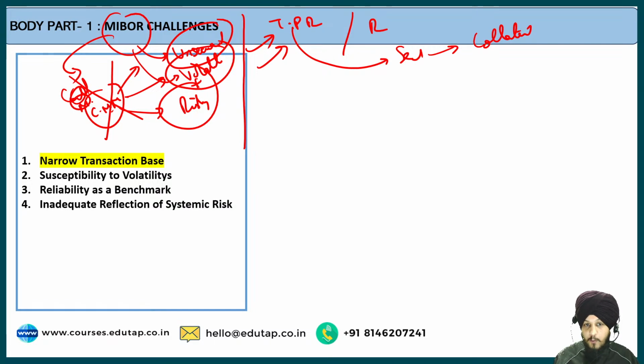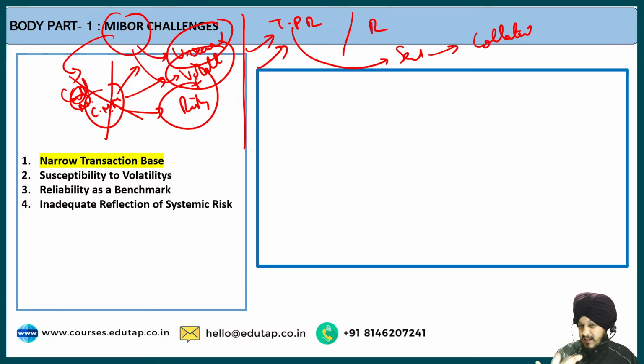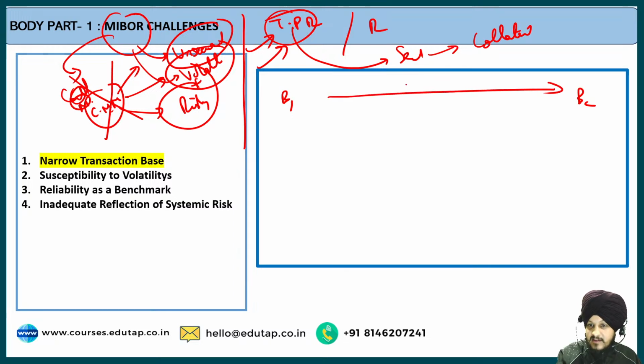Now if we read the points, the first point is regarding the limited transaction base. But before reading that point, let me explain what the TPR, the tri-party repo rate, is, because I'm going to use this term again and again, so you should have some basic clarity. In this case, three parties are involved, which is why we call it tri-party repo. Basically bank A, bank B, and in between there is a custodian.